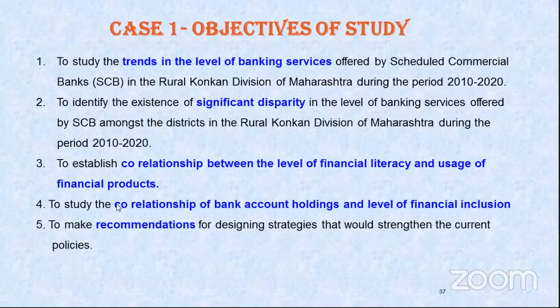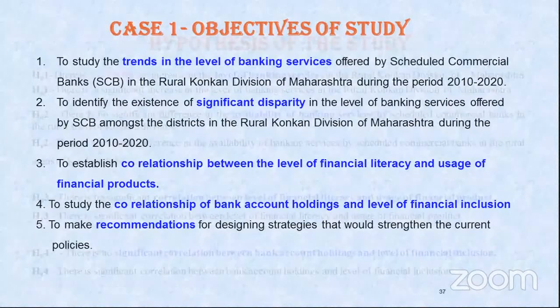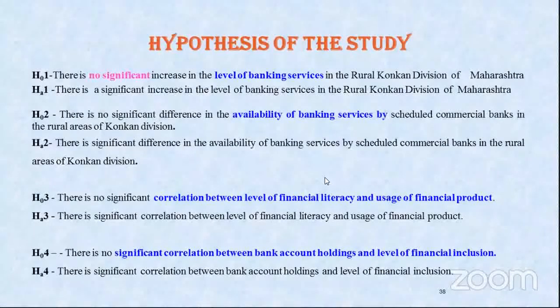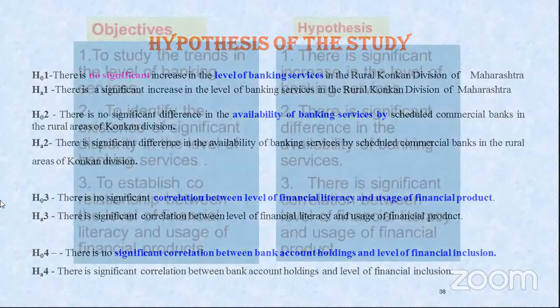Then here, the fourth objective, correlationship of bank account and level. So for correlationship, if it is a null hypothesis, we will write there is no correlationship. But if it is an alternative, we will write there is a correlationship. And a typical hypothesis statement will use the word significant. So there is no significant correlation between bank account holdings and level of financial inclusion. And there is a significant relationship between bank account holdings and level of financial inclusion. Now here you can see them against each other for better understanding.